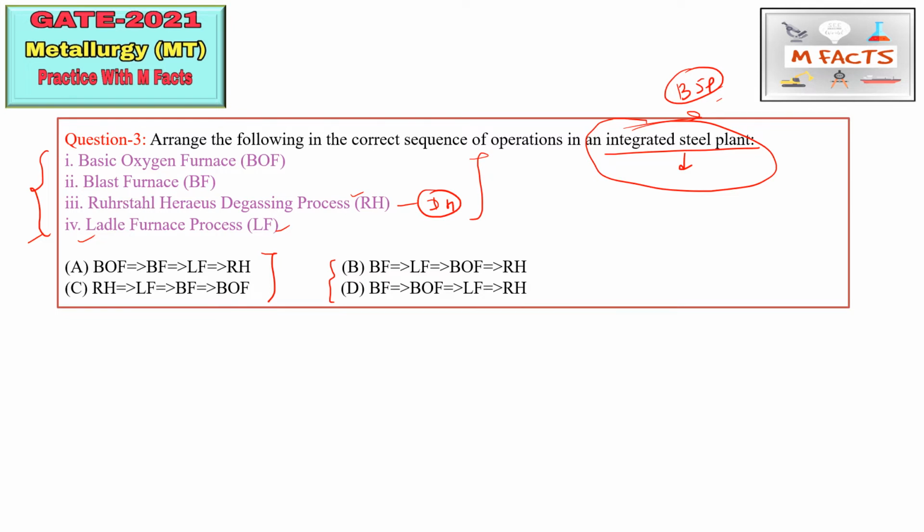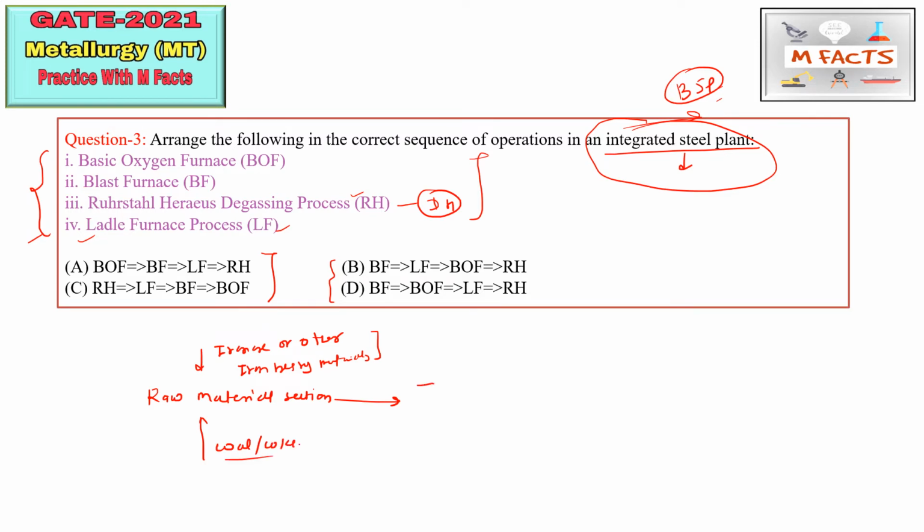So first of all, for an integrated steel plant we will have a raw material section. Okay, where all the raw material will come, and we will collect all the raw materials here, like iron ore or other iron bearing materials. Okay, limestone, dolomite bearing materials will come here, and coal and coke will also come in the raw material section. Then this will go into the blast furnace section through the conveyor belt. Okay, and through the skips we charge this in the blast furnace. That is a separate thing. Okay, but here I am just giving an overview.